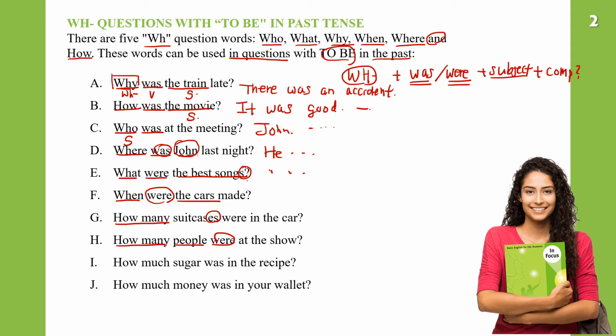How much sugar? Now, sugar is uncountable, so we use how much. How much sugar was in the recipe? We can say 1 spoonful or 2 spoonfuls of sugar or something like that. And money is not countable, so we use how much, and then this is the question word. How much money was in your wallet? So I had only $5 or something like that.